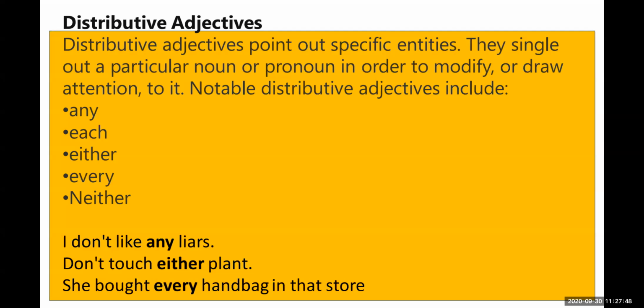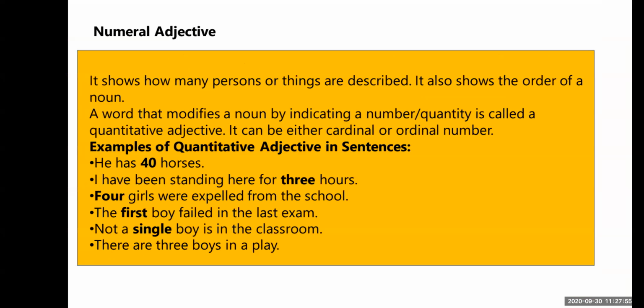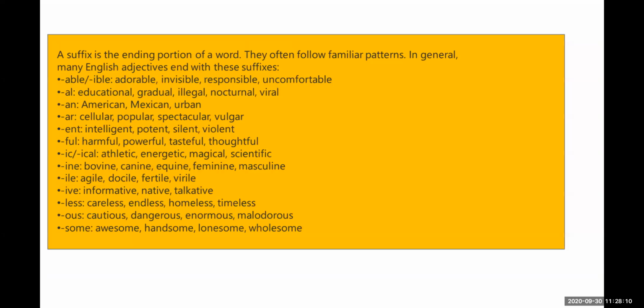Now I'm going to tell you about the suffixes which we use to make adjectives. A suffix is the ending portion of a word, which we add to the root word. When we add it at the end of the root word, it often follows familiar patterns. In general, many English adjectives end with these suffixes.